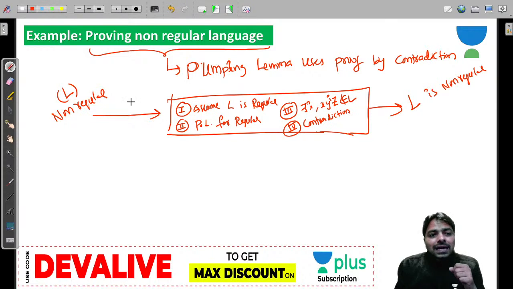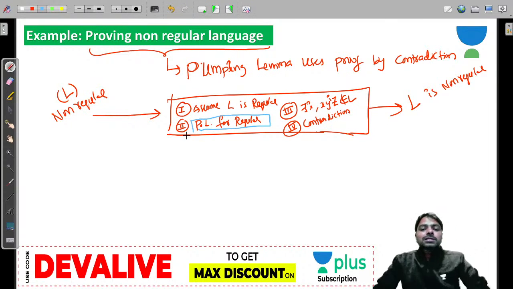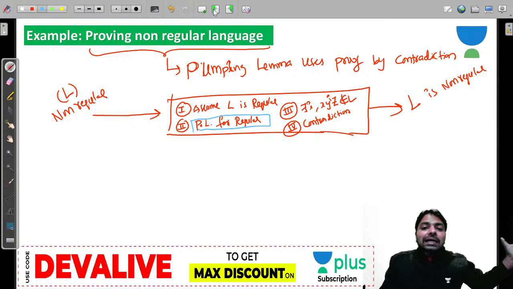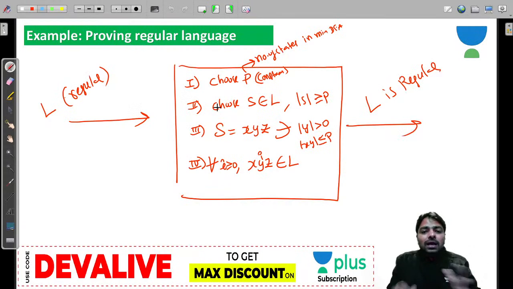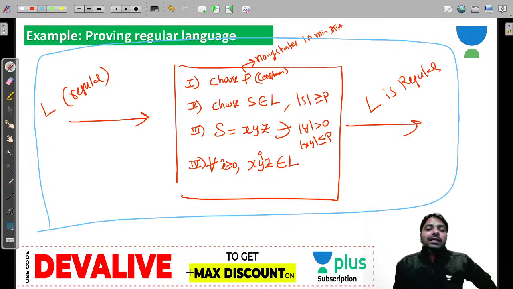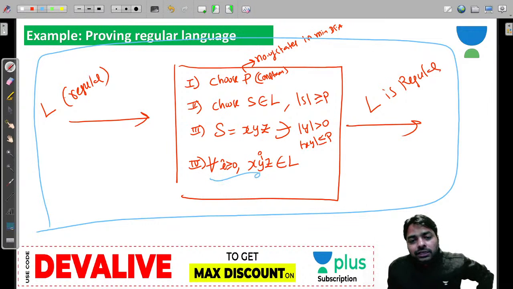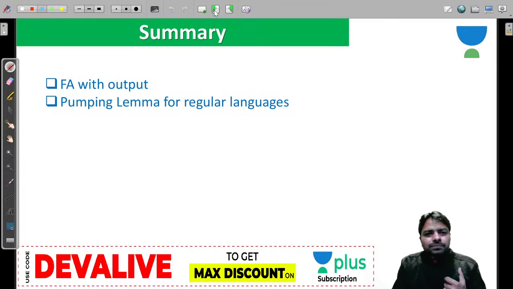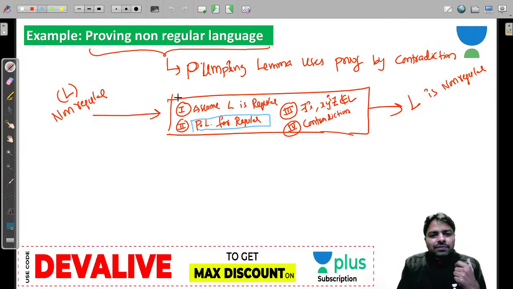Here, this was the algorithm for the previous one, but this algorithm is used internally in this proof. The previous algorithm, this whole algorithm, is going to be used for non-regular above this, guys. And here we got a contradiction. There exists an i which we are not able to prove belongs to L, so the given L is non-regular. So let's look at one example to understand.